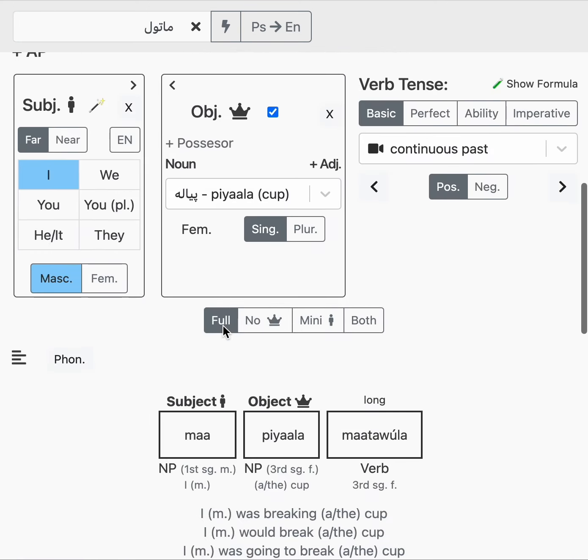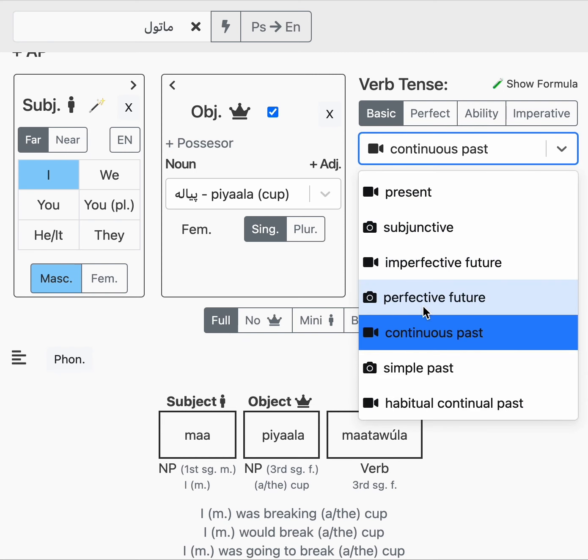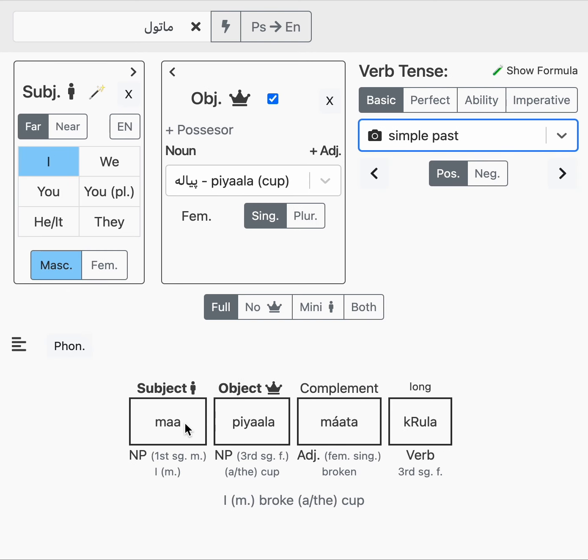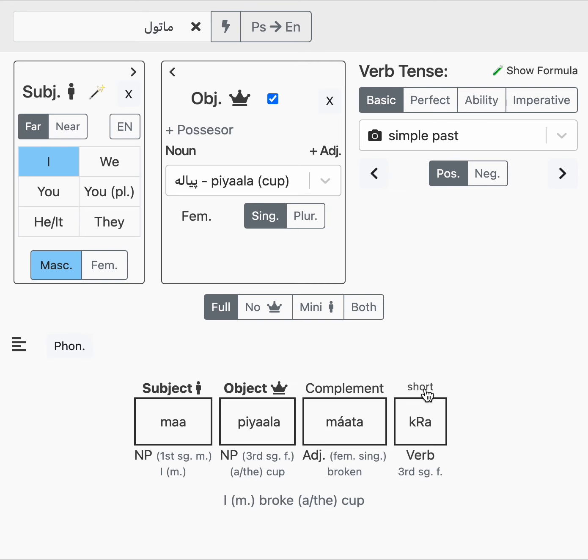But if it's separated, if we take the perfective aspect, let's take a simple past. Ma piala matakra. Matakra, like that. So now when this separates, we can inflect it. So yeah, we can shorten it down again.